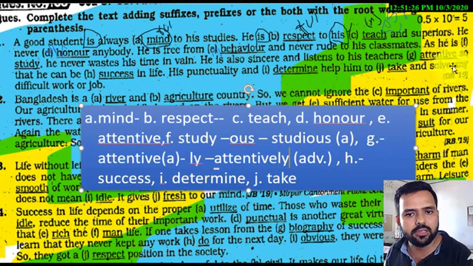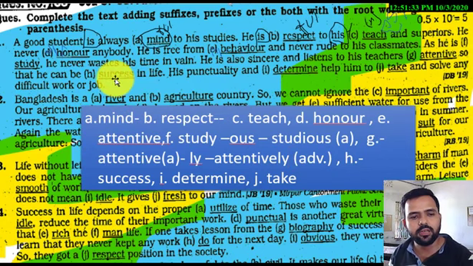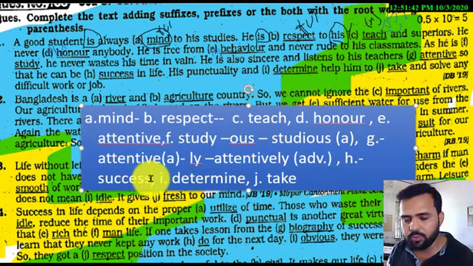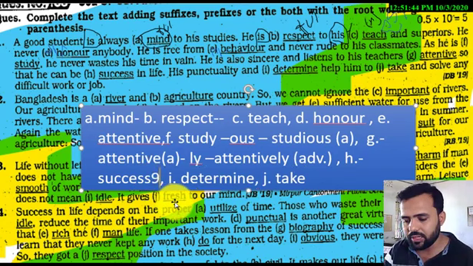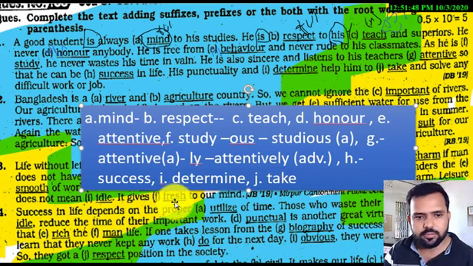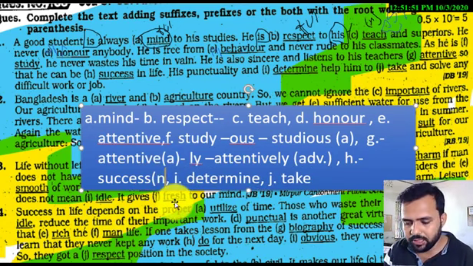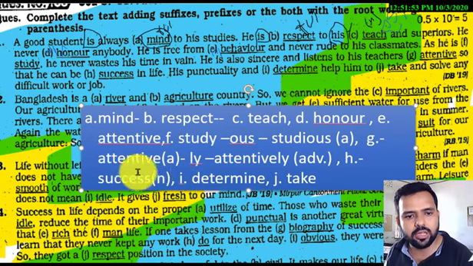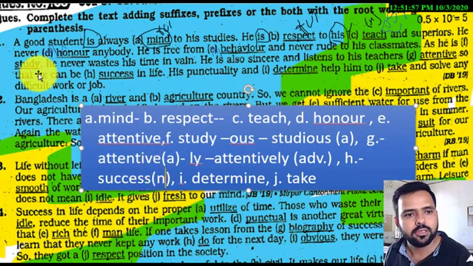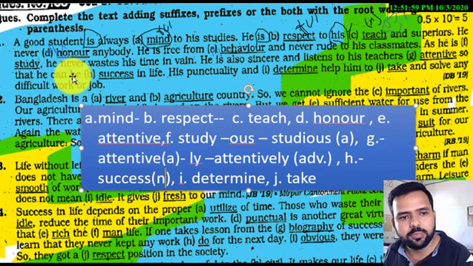For E number I read: so that he can be success in life. Here we see success. Can you tell me what is the part of speech of success? The part of speech of success is noun. I have written here n for noun. But you see, it is a be verb, right?